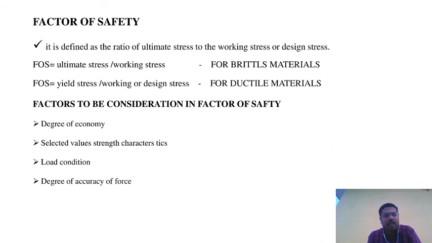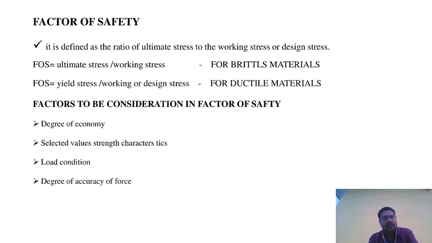So ultimate stress divided by working stress, for brittle materials. Some materials have a factor of safety less than 2, less than 1, depending upon the material conditions and material properties. Like aluminium has a low factor of safety, and mild steel has a higher factor of safety. Next, factor of safety for ductile materials: yield stress divided by working or design stress.